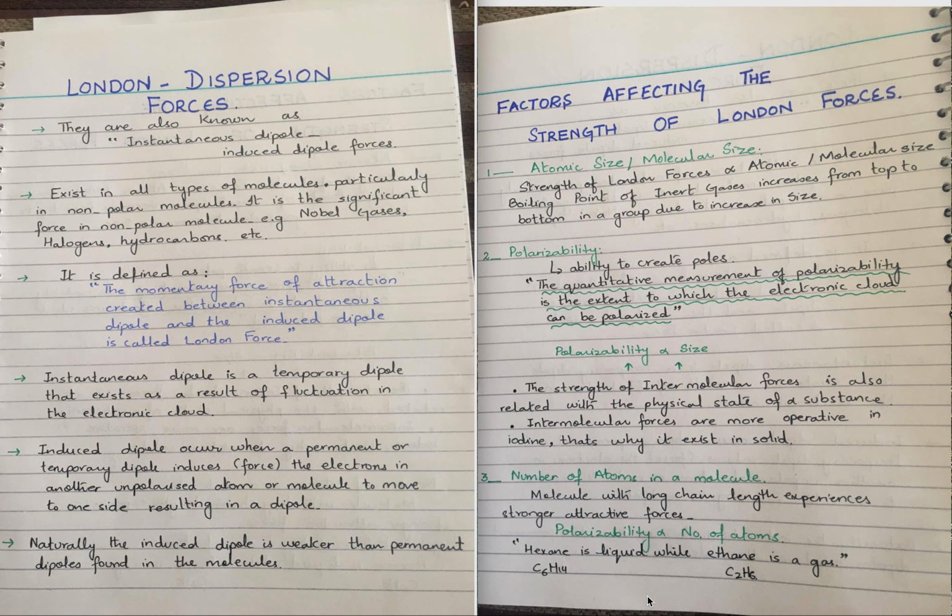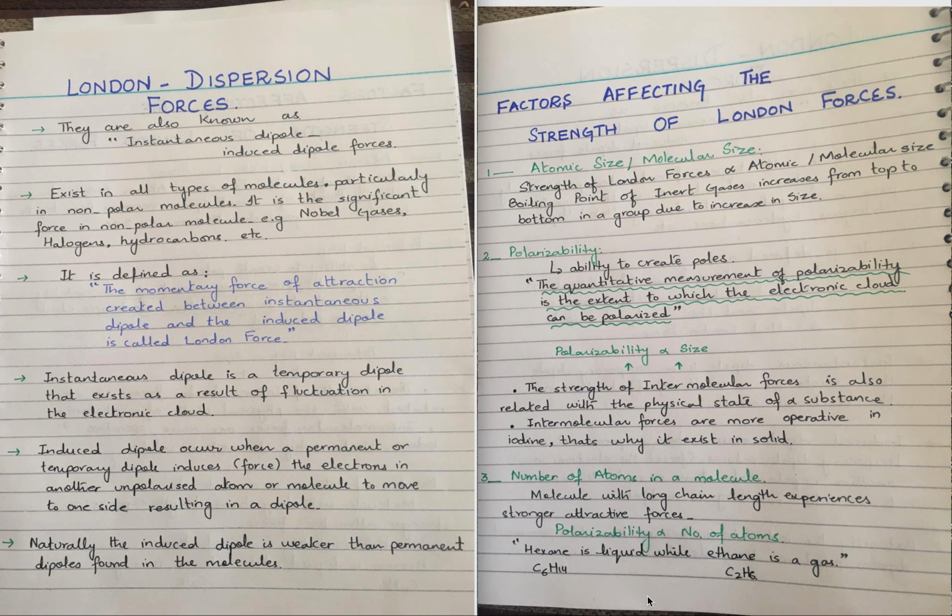The main difference between London dispersion forces and the dipole forces is that the dipoles created in the dipole forces are permanent dipoles, as the molecule there is polar. But in the case of London dispersion forces, the dipoles created are not permanent dipoles, but they are instantaneous dipoles and induced dipoles. So these types of forces are very short-lived and very weak forces. London dispersion forces are weaker than dipole forces due to this major factor.